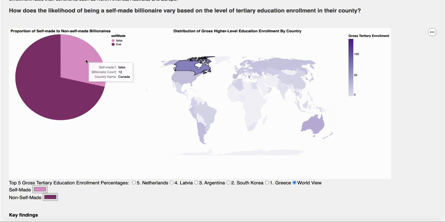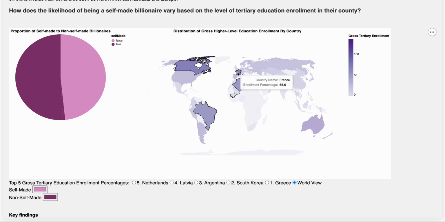As we can see, this is the false. It gives billionaire count and it gives country name. And it shows the true and the false proportions. And yeah, you're also able to use shift click, which goes like this if we really want, and this will affect the pie chart as well.